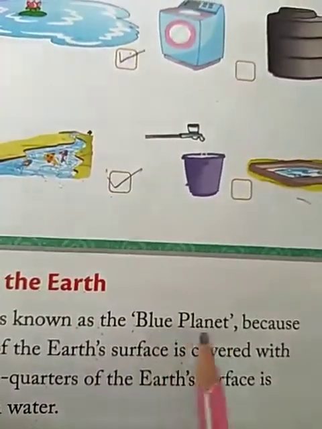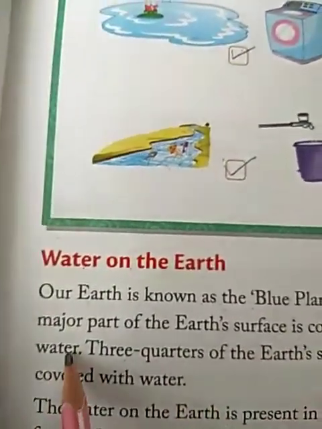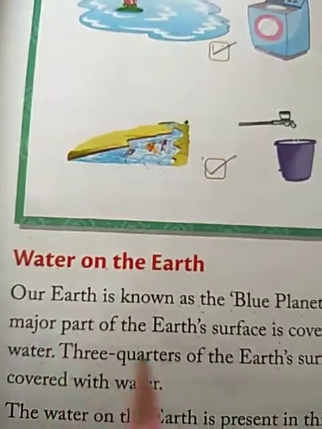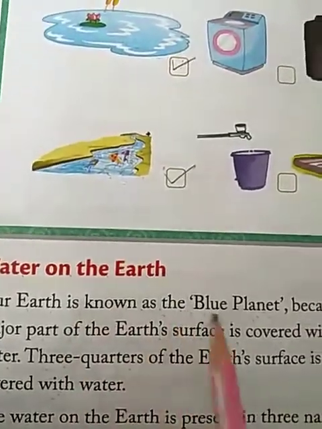Why is it referred to as the blue planet? Because the major part of the earth's surface is covered with water. And what is the major part? The major part is that 3/4 of the earth's surface is covered with water. That's why it is known as the blue planet.